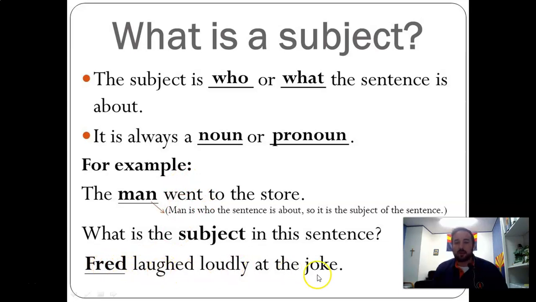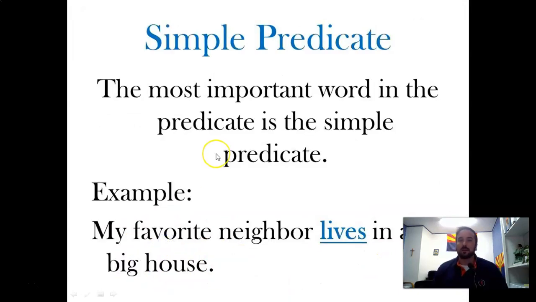Fred laughed loudly at the joke. Who or what did something? Fred. What did Fred do? Laughed loudly at the joke. That's a complete predicate. Simple predicate is one word. What did Fred do in one word? Laughed. That's the simple predicate. Much like we see here, we can have very long sentences, but as long as you go back to the basics, find the subject, find the predicate, then the one word, just like this.